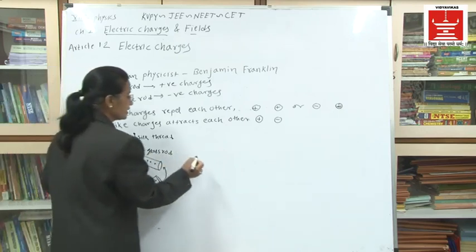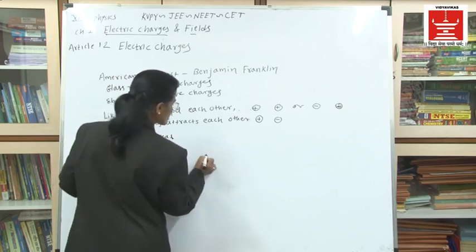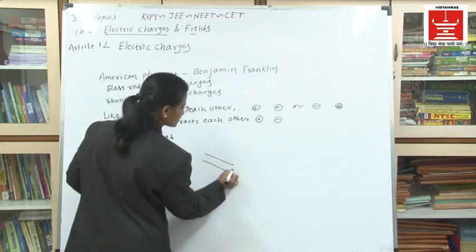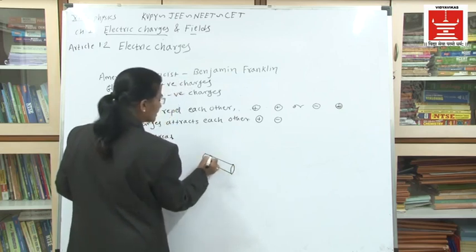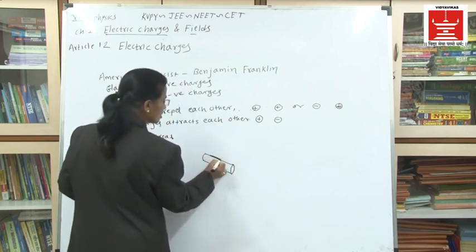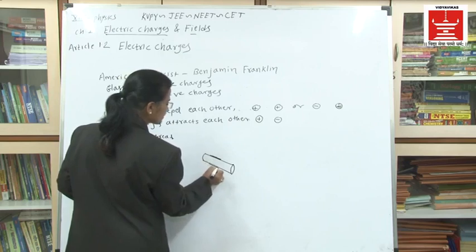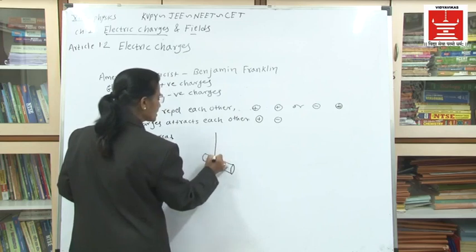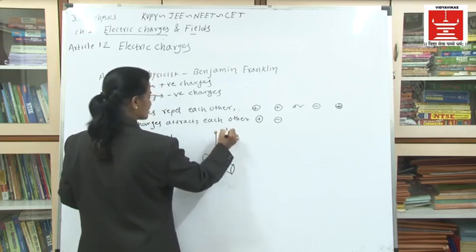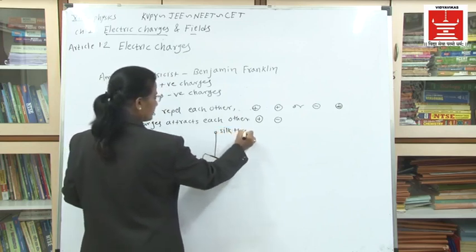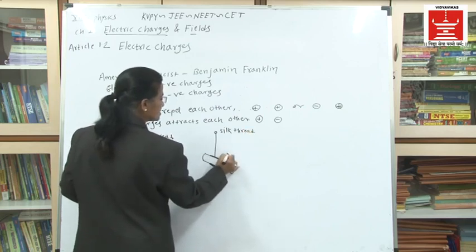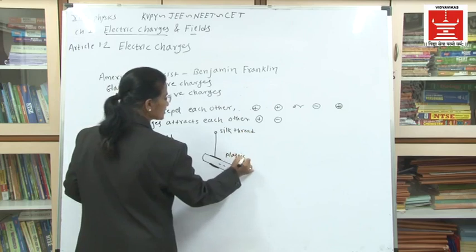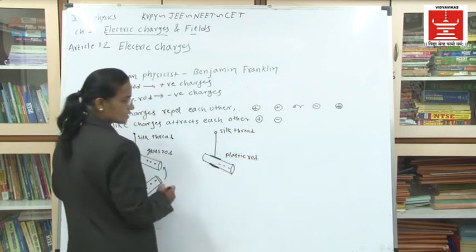Now secondly, instead of this, a plastic rod is taken. This is a plastic rod, and again the silk cloth is rubbed on it. This is the silk cloth, connected by the silk thread, and as it is a plastic rod, negative charges are produced.